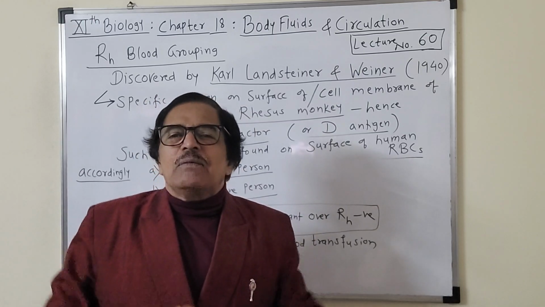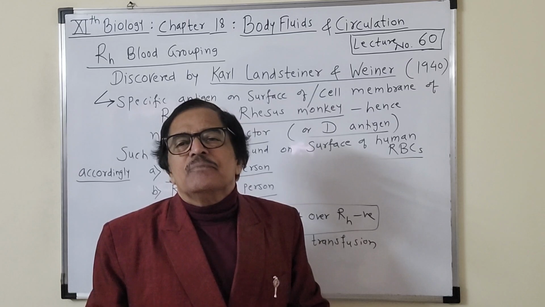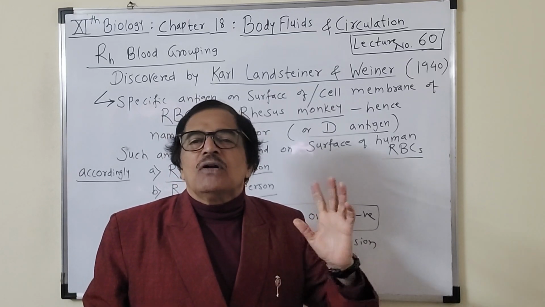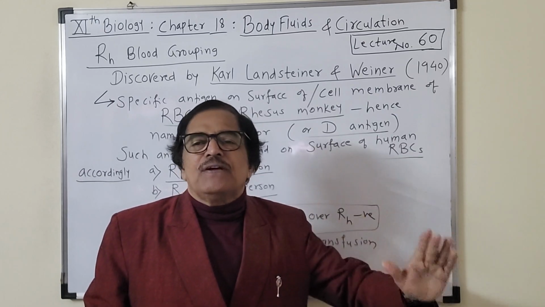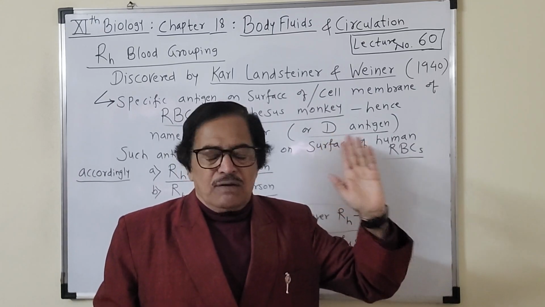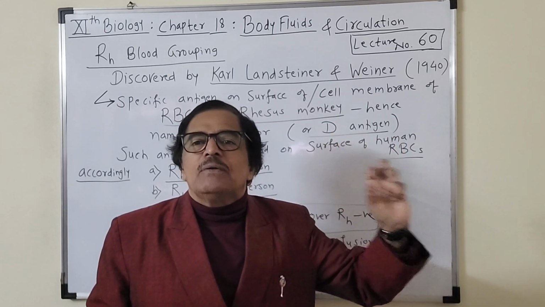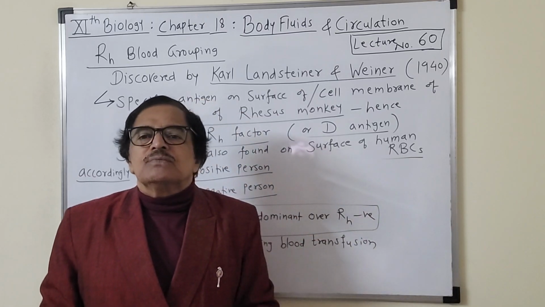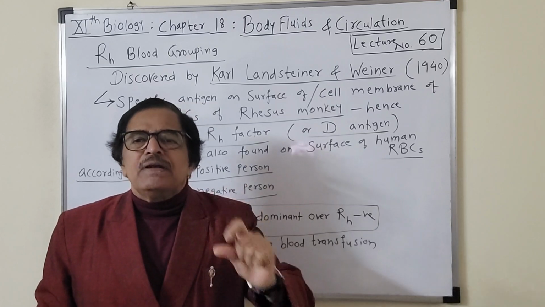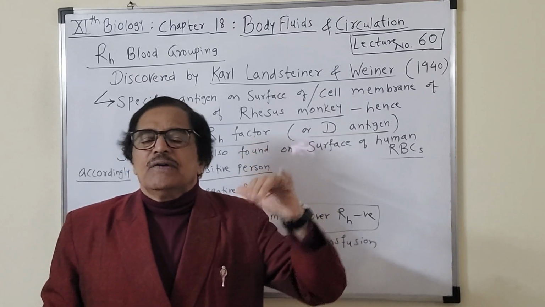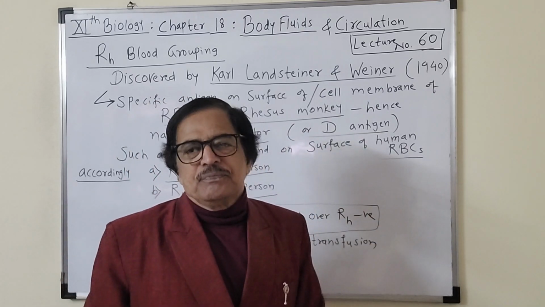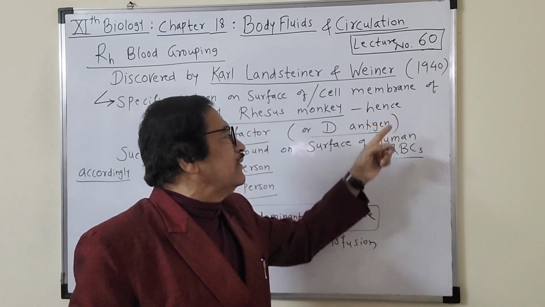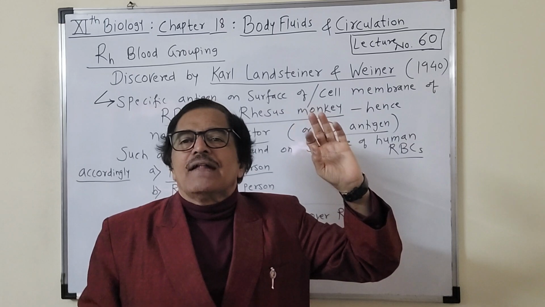While checking the RBCs of the rhesus monkey, they found that there is one more gene on the surface or cell membrane of the RBC that can be considered an antigen, no doubt. जैसे A है, B है, AB है, O है, वैसा और एक है. And that factor was called the RH factor, or the D antigen.